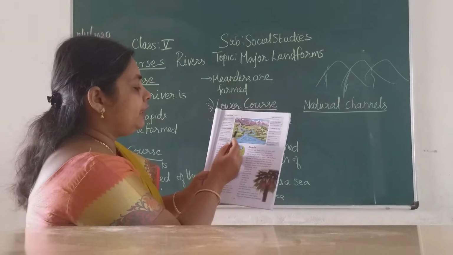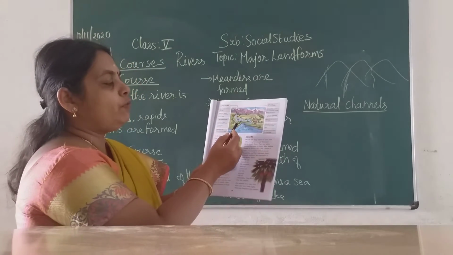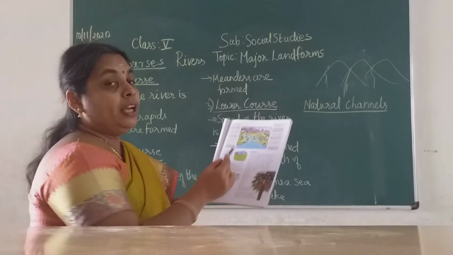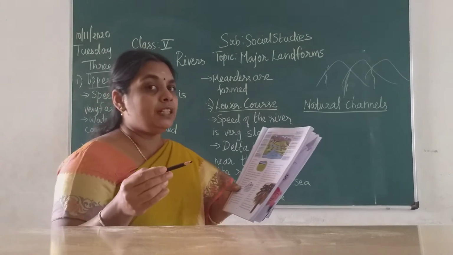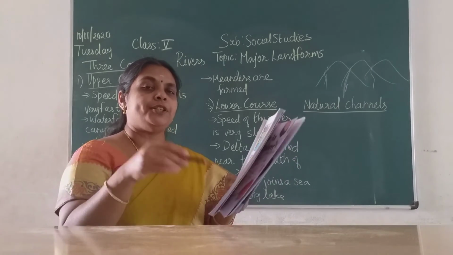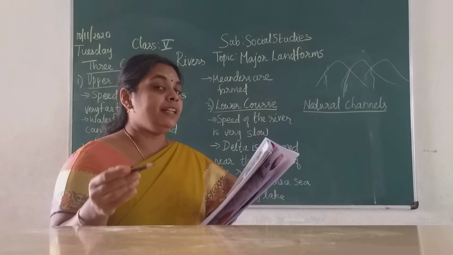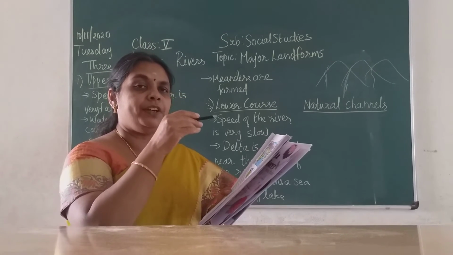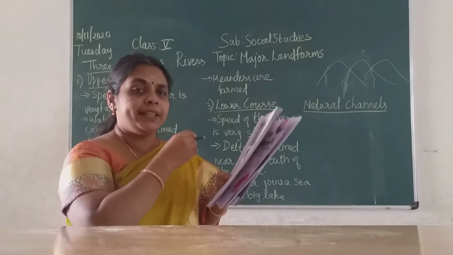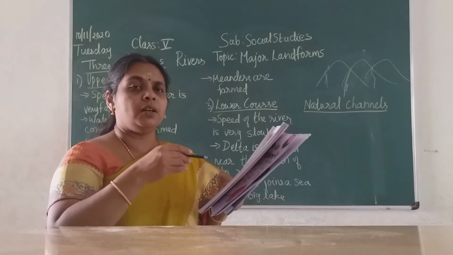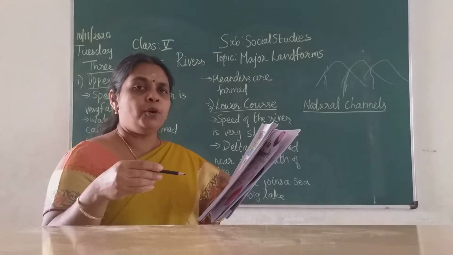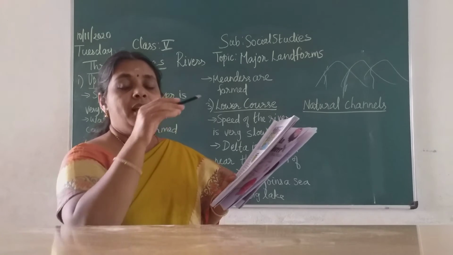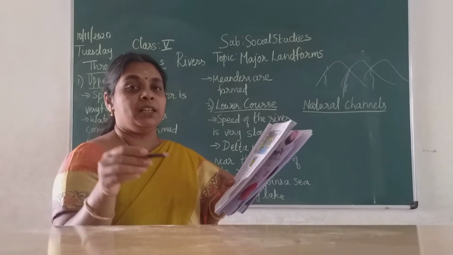Then coming to the middle course, the water reaches the plains. Many small rivers go and join the bigger rivers. In the Ganga, many tributaries like Yamuna, Son, Kosi, Damodar and Chambal go and join with the Ganga.